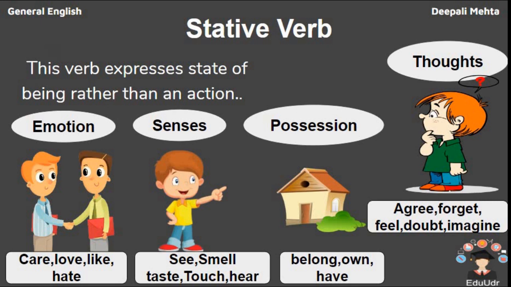Now, always remember that in a stative verb, we will never use ing with the verb because it cannot be in continuous form. Like I say, I have a house. I cannot say that I am having a house. It is a common error. Always remember that no ing form is used in stative verb.